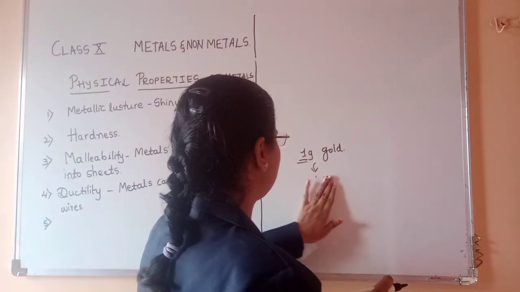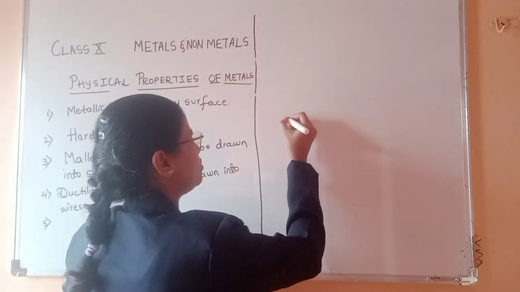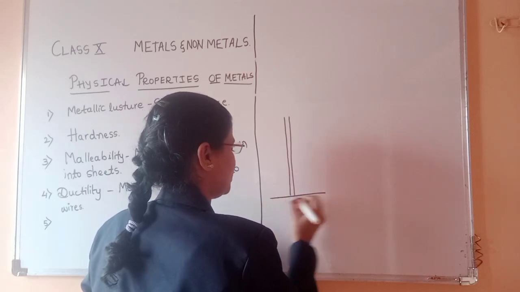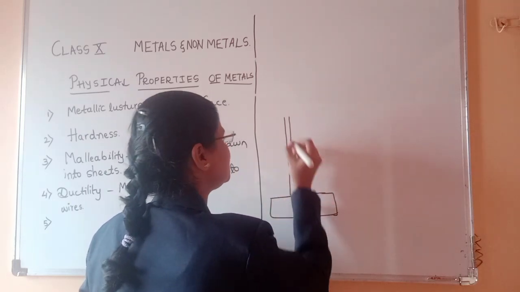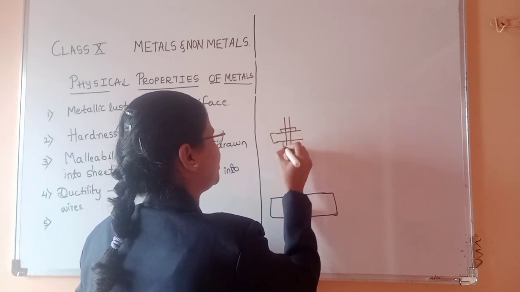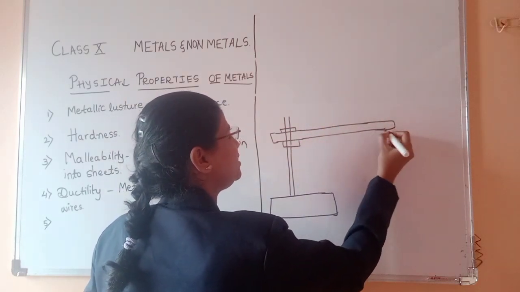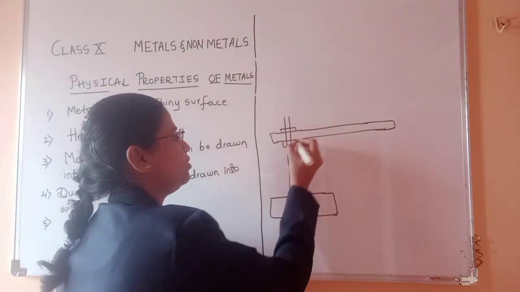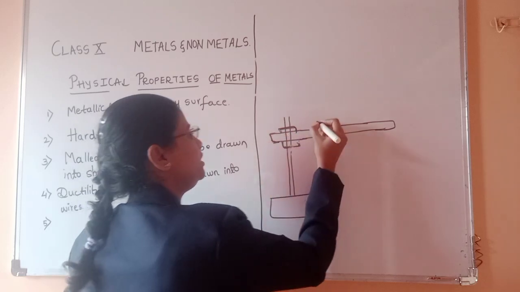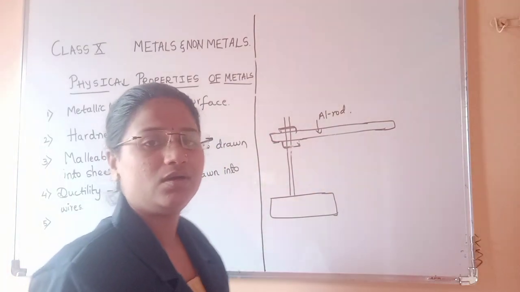As for this, we have to perform an activity, and I will just explain it to you. We have to take a stand which has a clamp in it, like a clip-like structure. We place an aluminium rod using the clips. Aluminium is a metal, right? You can place any rod, like an iron rod or a copper rod, anything.